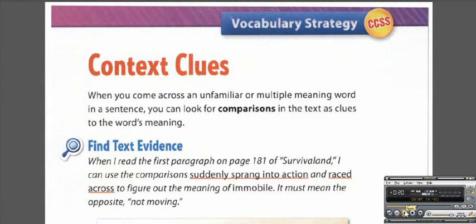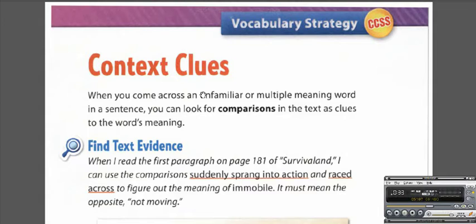Find text evidence. When I read the first paragraph on page 181 of Survival Land, I can use the comparisons suddenly sprang into action and raced across to figure out the meaning of immobile. It must mean the opposite, not moving.